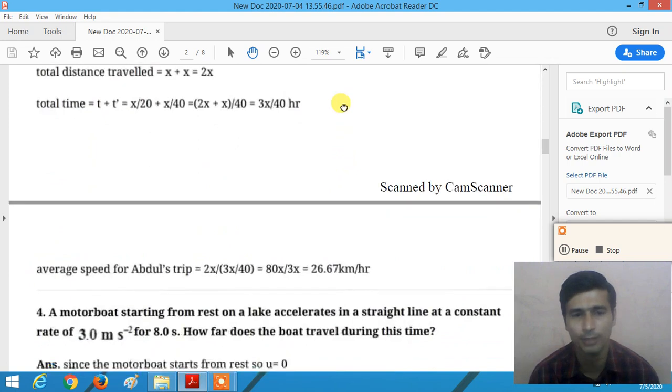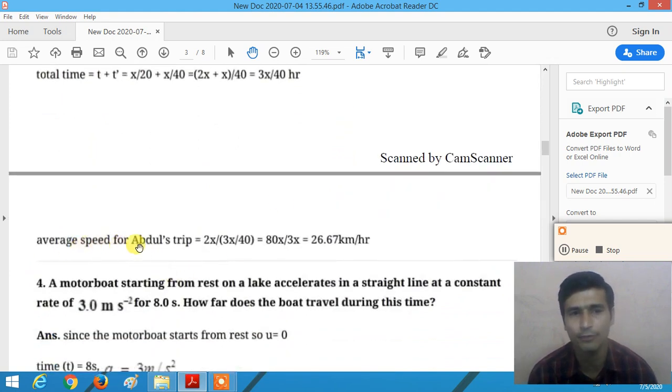So now what is the formula of the average speed? So average speed for Abdul's trip is the total distance traveled by the object divided by total time. So here the total distance is 2x, divided by time 3x by 40. So here x cancels, we get 80 by 3, we get the answer 26.67 km per hour. So Abdul's average speed for the overall trip is 26.67 km per hour. Understand?